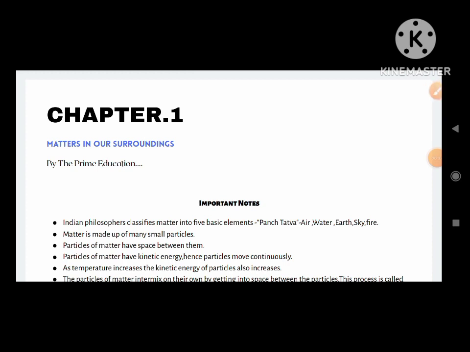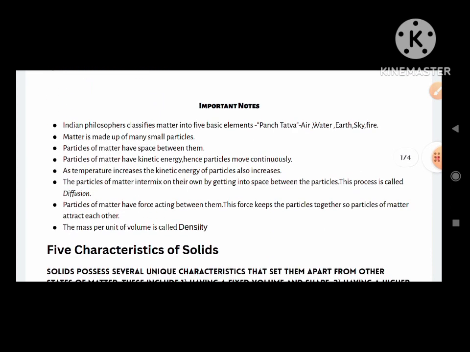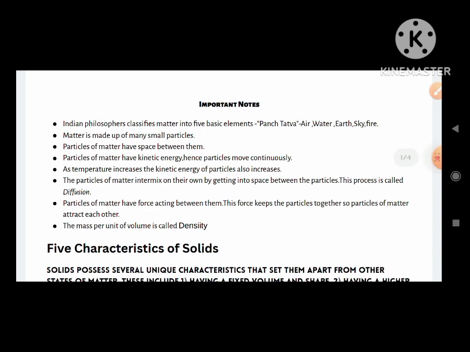Let's start with our new chapter of Standard 9th, chapter number 1, Matters in Our Surroundings. These are some important notes prepared by the Prime Education. Number 1. Indian philosophers classified matter into 5 basic elements, Panch Tattva: air, water, earth, sky and fire.